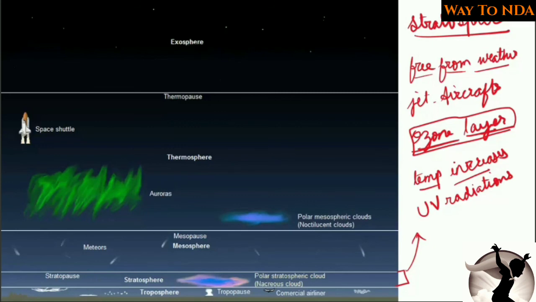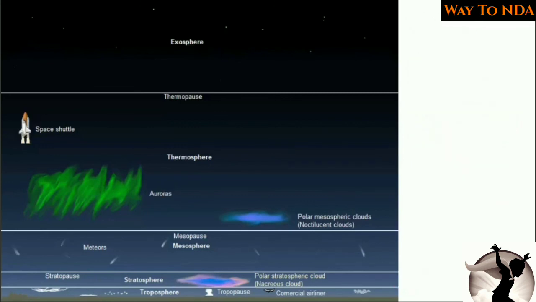Now the next layer you will find is the mesosphere. The mesosphere is very important because it protects us. In this mesosphere again the temperature will go on increasing, and we have seen that it is limited up to 80 kilometers. And just above the mesosphere you will find the ionosphere.